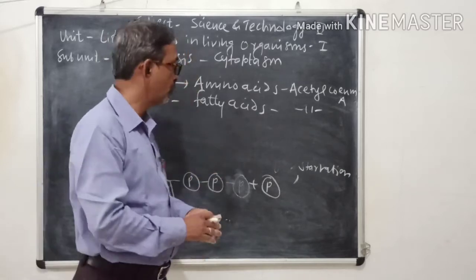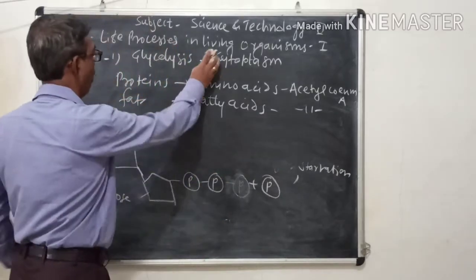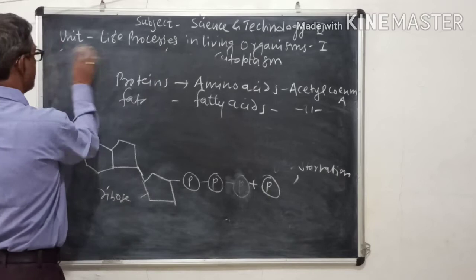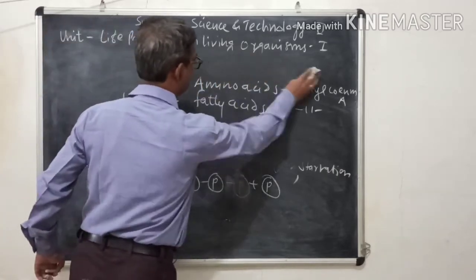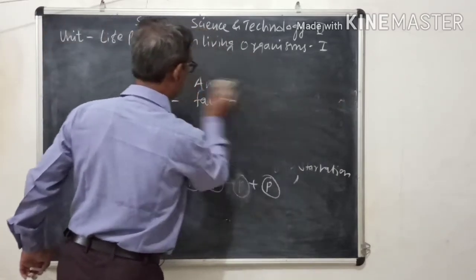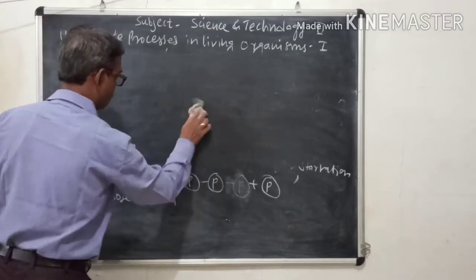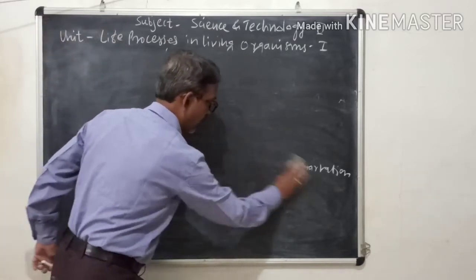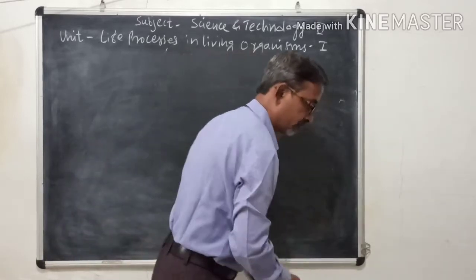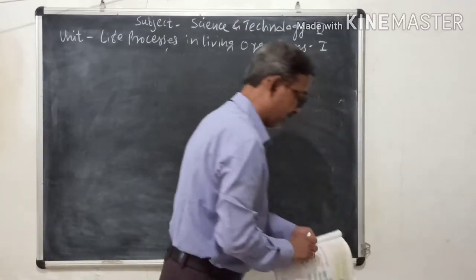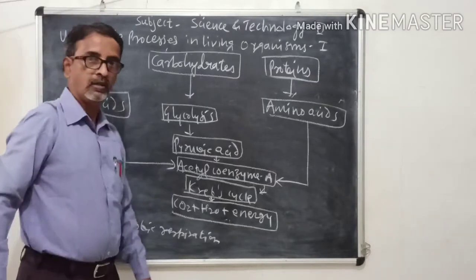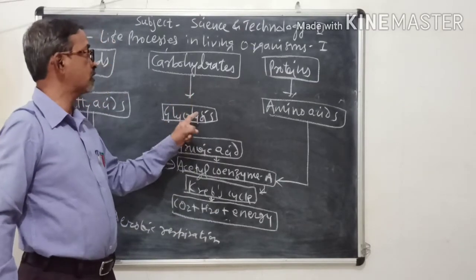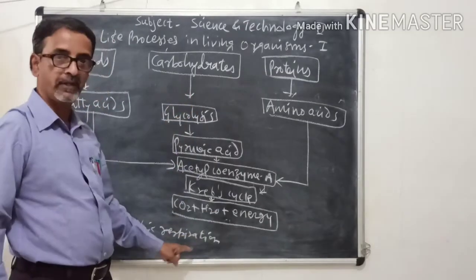If you draw the diagram of this aerobic respiration, then the diagram is like this. This is the flow chart of aerobic respiration.